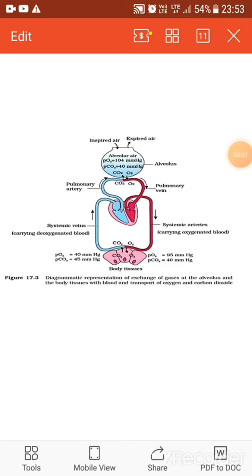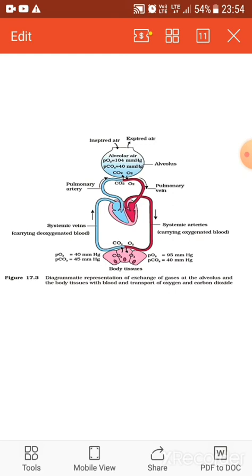Now you can see this diagrammatic representation of exchange of gases at the alveolus and the body tissue with blood, and transport of oxygen and carbon dioxide. You can see the inspired air and the expired air. In the alveoli you can see the alveolar air and the partial pressure of oxygen and carbon dioxide. So 104 mmHg is the partial pressure of oxygen, and 40 mmHg is the partial pressure of carbon dioxide in the alveoli.